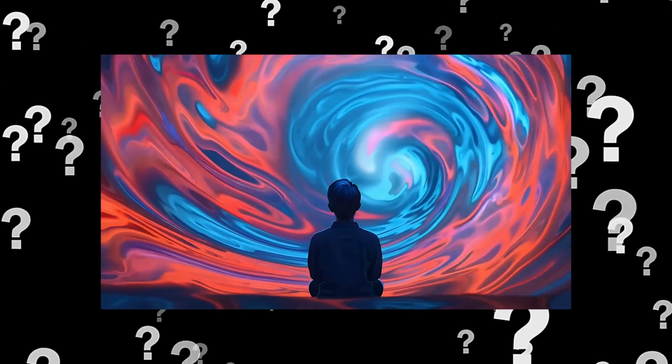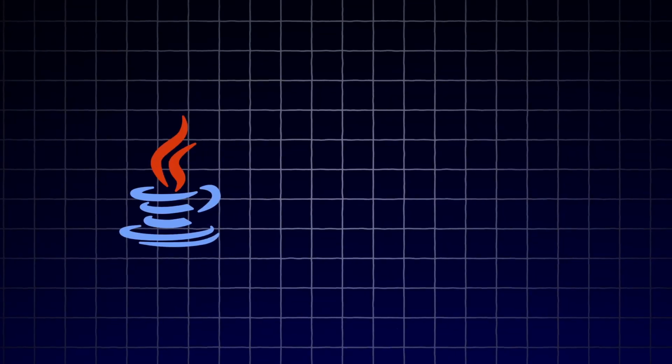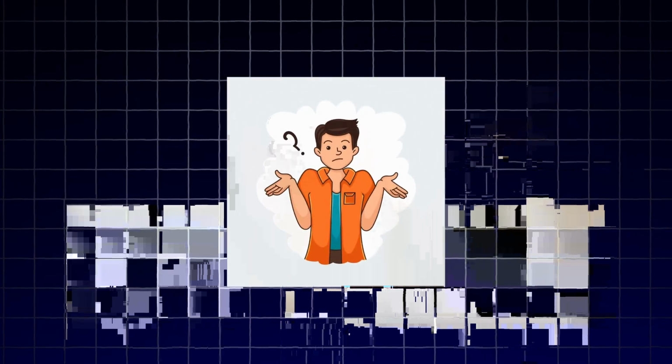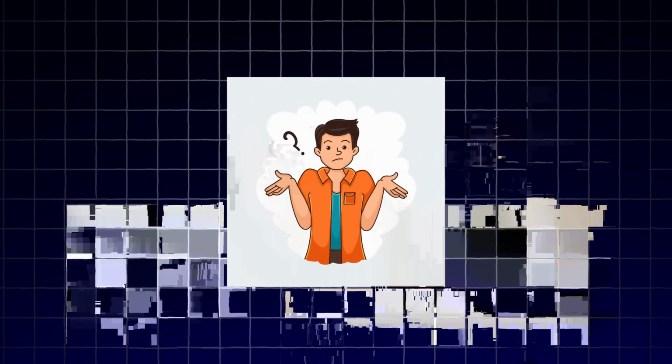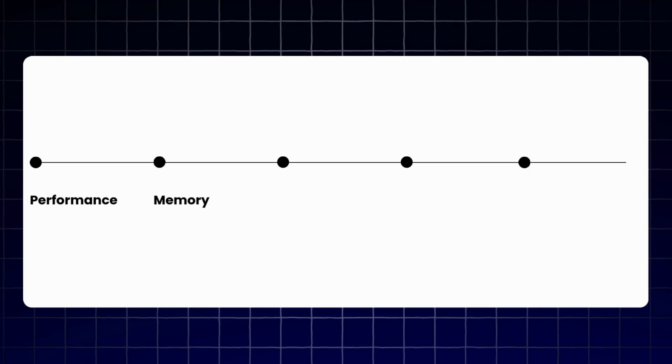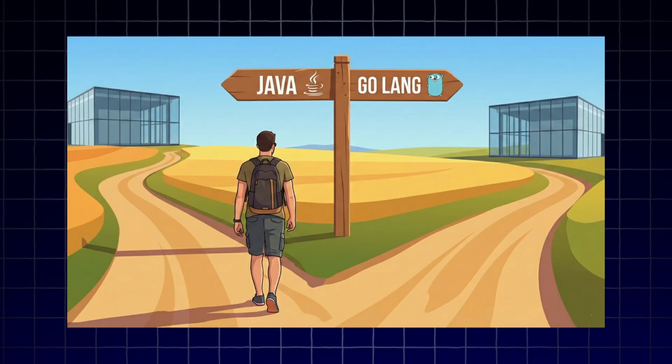If you are confused about choosing between Java and Golang, this video will help you make that decision. Today, most developers and programmers face the same question: should I continue with Java or should I switch to Go? In this video, we will break this down based on performance, memory, concurrency, ecosystem, and real world usage so that you can take a clear and practical decision.